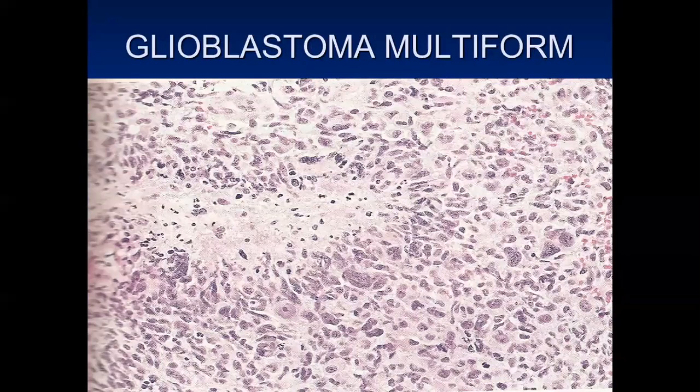And this is called glioblastoma multiforme. This is a highly invasive, highly anaplastic tumor. It comprises glial cells with high pleomorphism and high mitotic activity, and also some areas of necrosis.